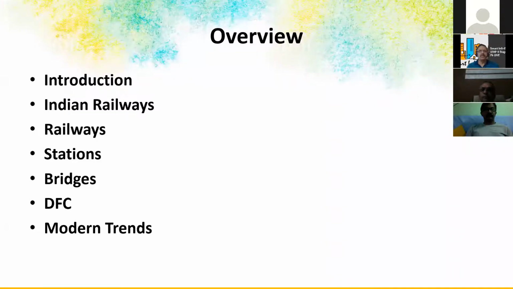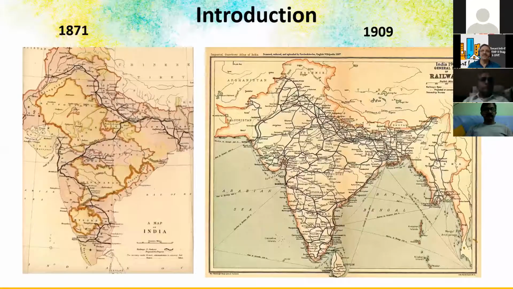So let us continue. The overview of the topic is an introduction to railways, a little bit about Indian Railways and railway details, components of railways, stations, and the interesting thing in railways, bridges. And now in India we have the DFC, the dedicated freight corridor, and modern trends in railways. These are the topics I'll be covering today.